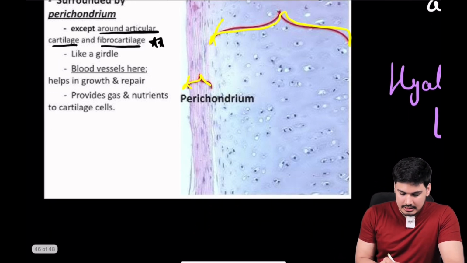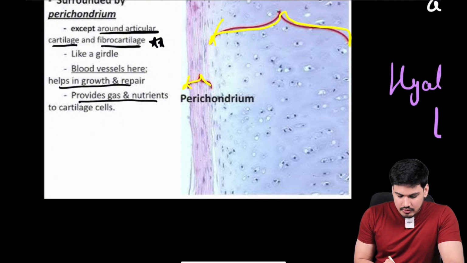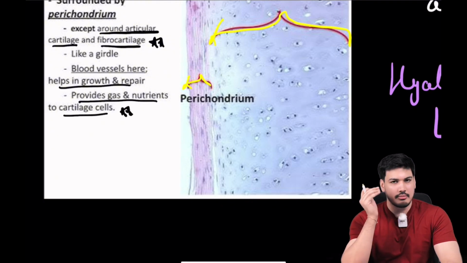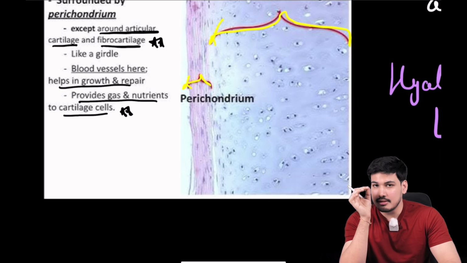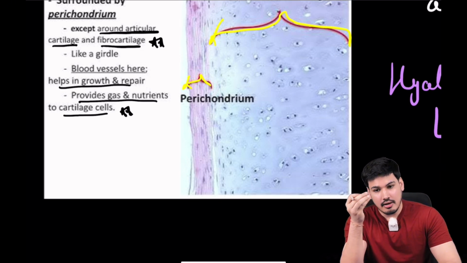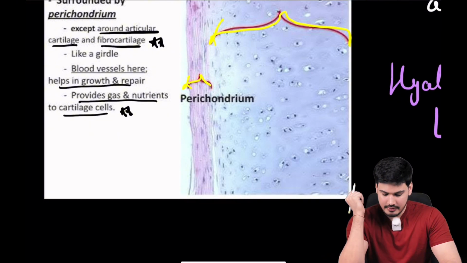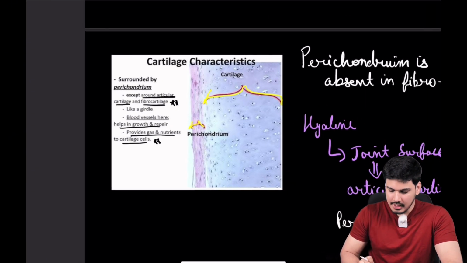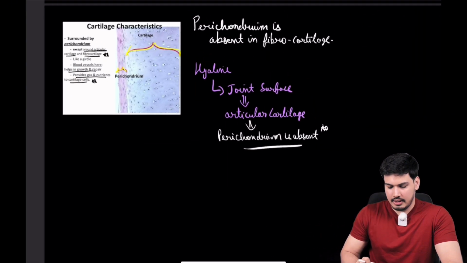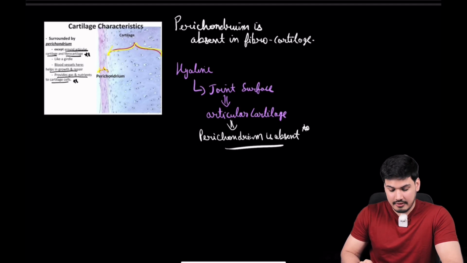Anyways, so blood vessels are here. It helps in growth and repair. It provides gas and nutrients to cartilage cells. So I told you perichondrium not only helps in nourishment, not only helps in protection, it helps in repair also. It helps in formation of new cartilage also. This is all very important. Okay, so this is where we are done with the basics of everything.